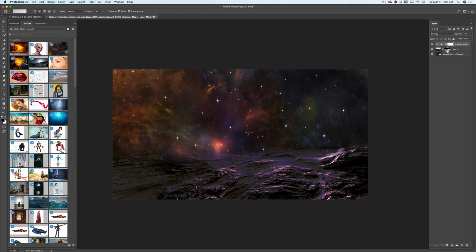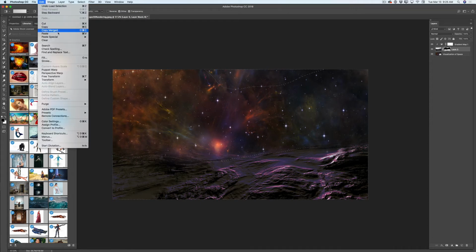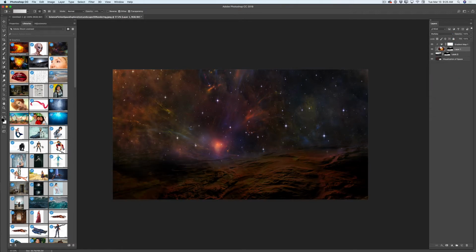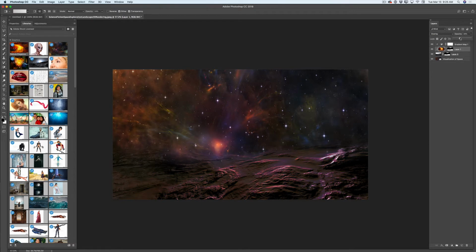Now, guys, I will select my mountains layer mask. I will click and hold Command key and I will click on layer mask, just like that. And I will go to paste special, paste into, just like that. Now what I will do, I will change blending mode for this layer. Let's see, multiply, kind of nice, but overlay. Yes, I like overlay the most, but I will bring down opacity for this layer, just like that. Beautiful.